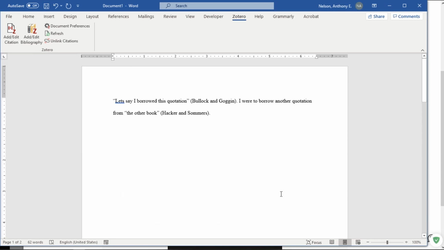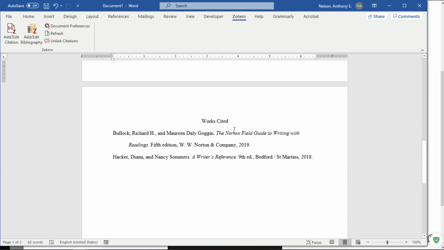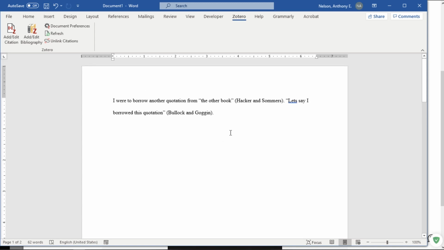Zotero will save you a lot of time. You don't have to set everything up by hand. And if you ever change anything, it automatically updates. So if later I decide, you know, these sentences really need to switch order, it moves the entire field for me. And still, the Works Cited is correct.